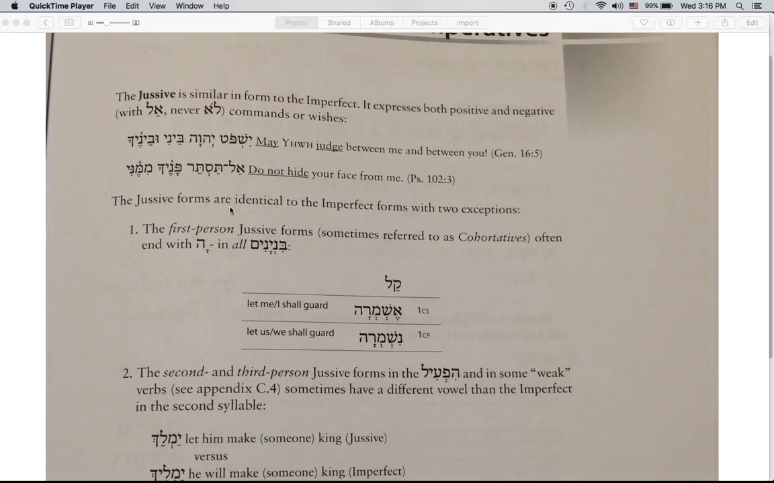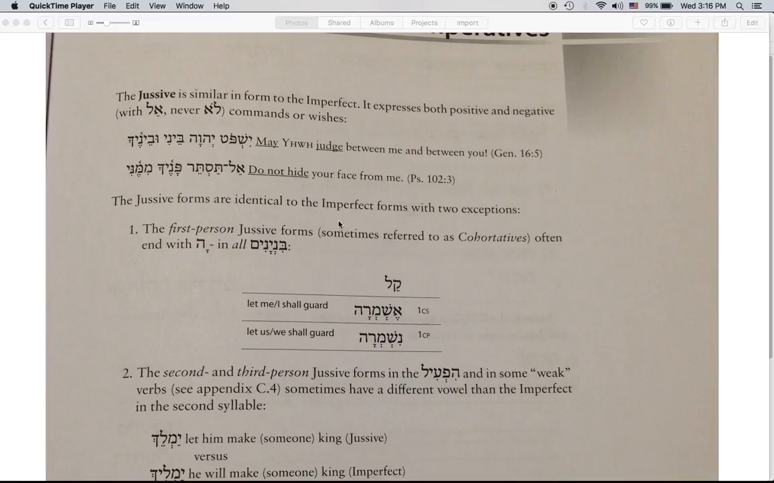The jussive forms are identical to the imperfect forms with two exceptions. First off, oftentimes it's impossible to tell the difference between a jussive and an imperfect. They look exactly the same oftentimes. So it's only based on context that we are able to tell if it should be translated as a command or wish, or if it should be simply translated as an imperfect.